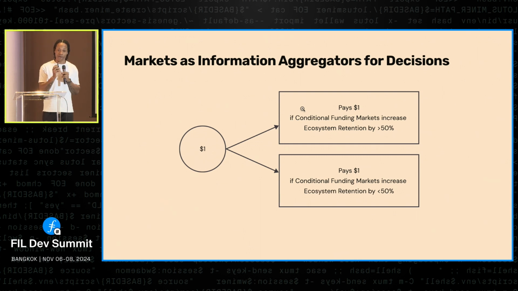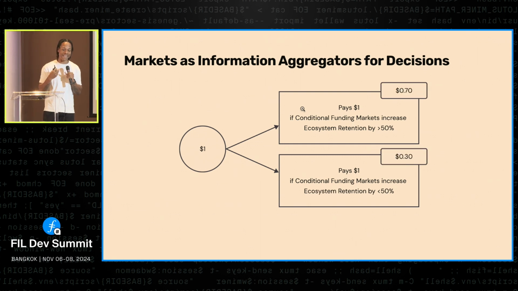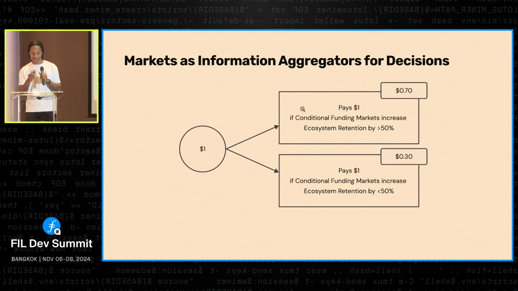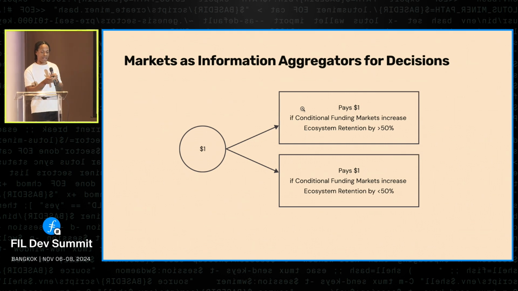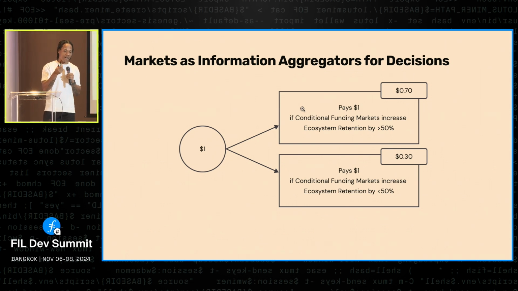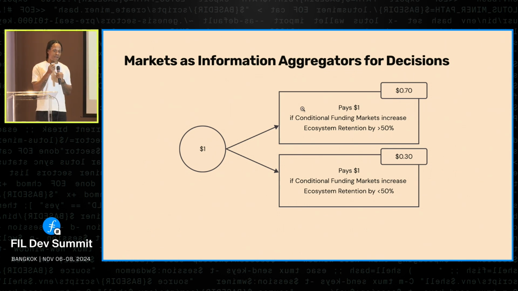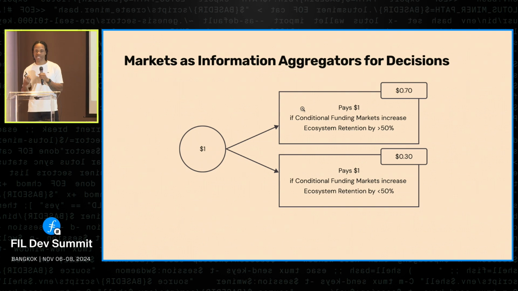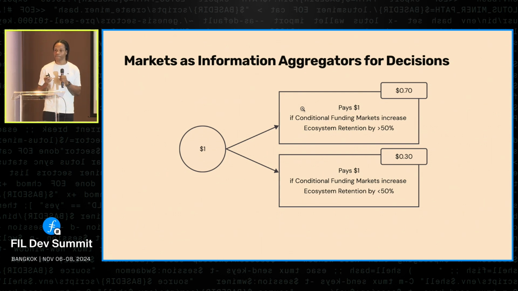If it does not, and it produces less than 50% retention, the other contract will pay out $1. And we can end up with prices where 70% of the time people are willing to pay up to 70 cents for that contract, which tells you that 70% of the time they believe that contract will pay out $1, which means that 70% of the time they believe conditional funding markets will increase ecosystem retention by over 50%.